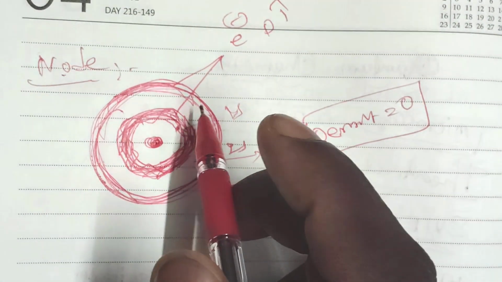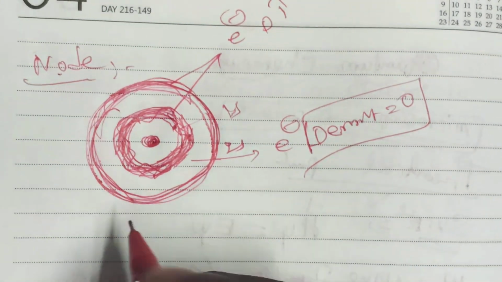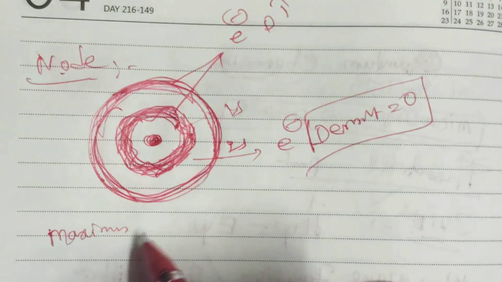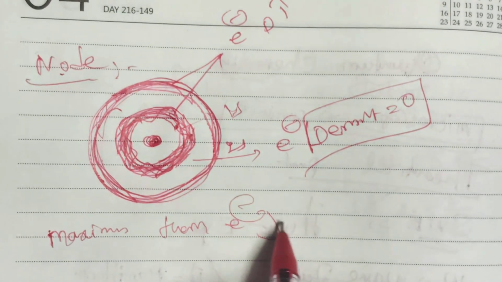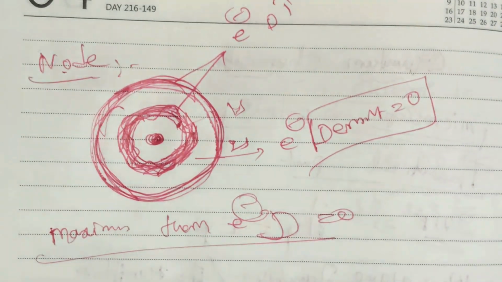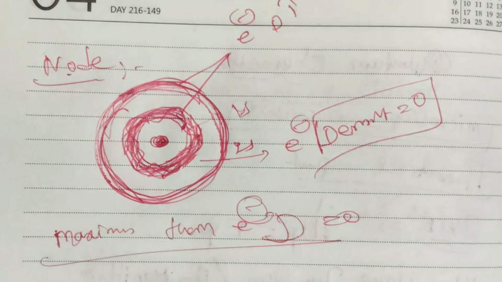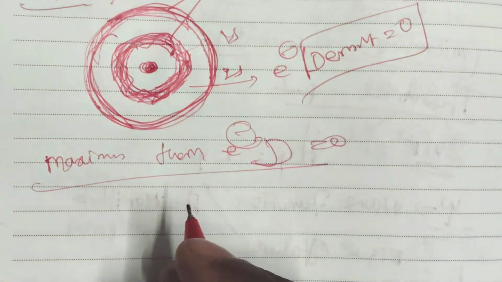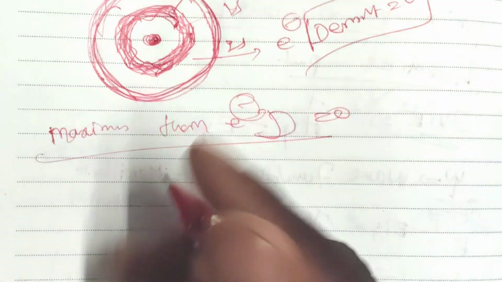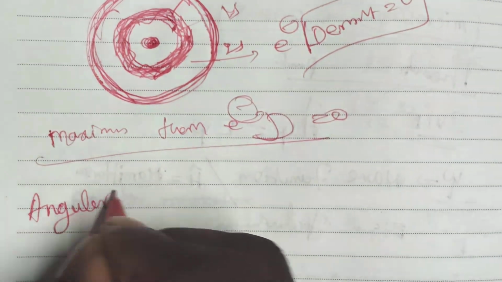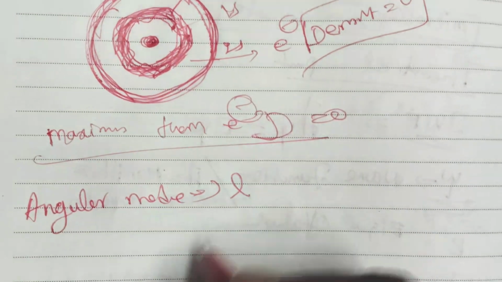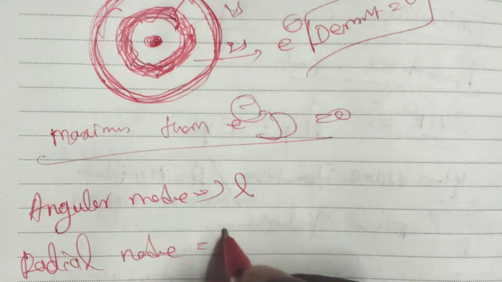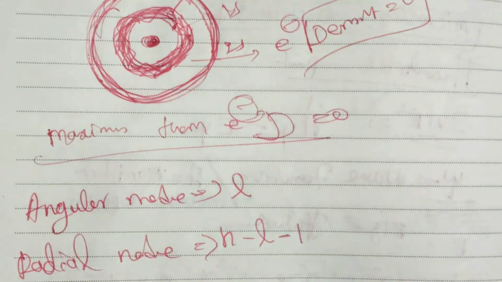Okay, if there is a plane, there is a nodal plane. So the node is where the electron density is equal to 0. Okay, so this is very important, everyone keep it in your mind. Next, this node can be represented by a mathematical formula: the angular node is nothing but L, and the radial node is nothing but n minus L minus 1.